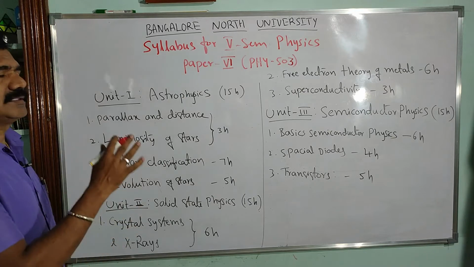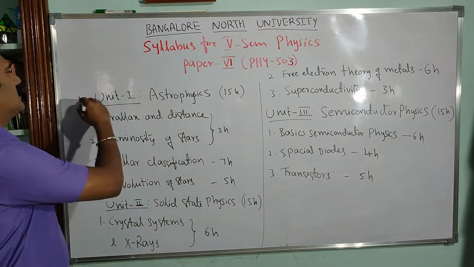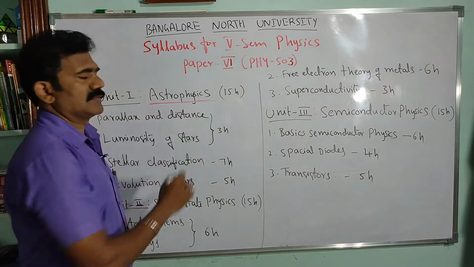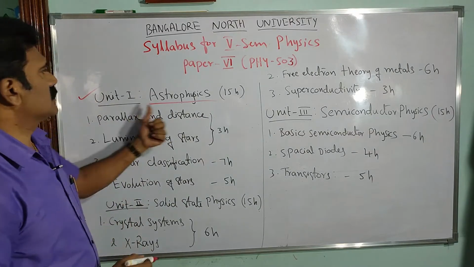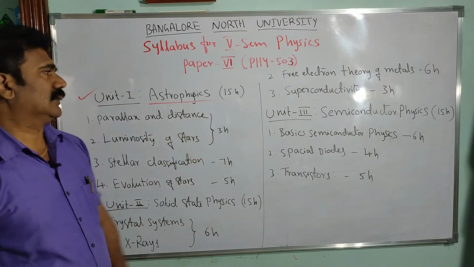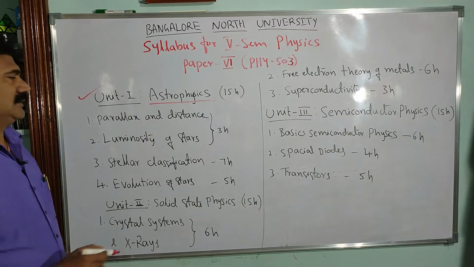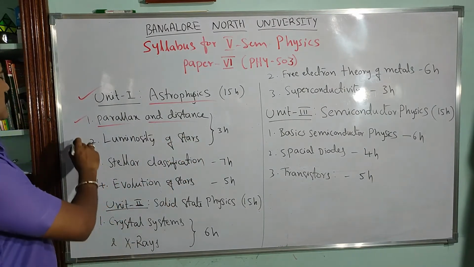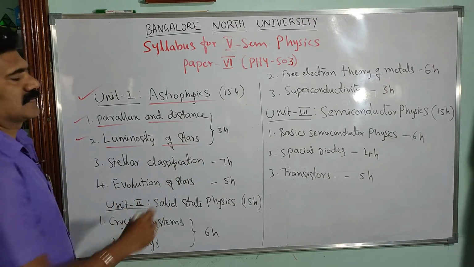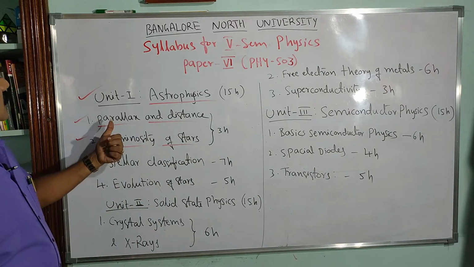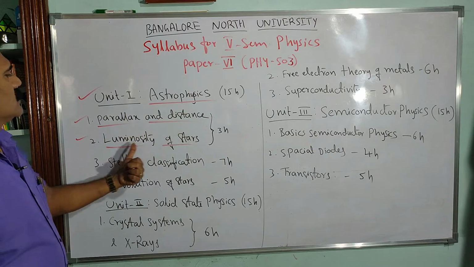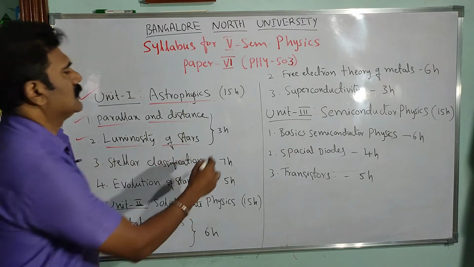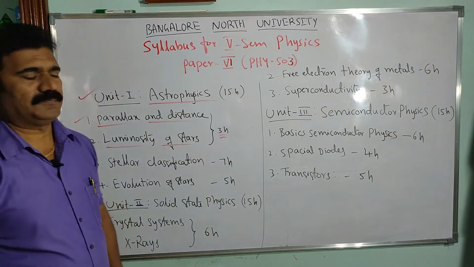Again we have 3 units in it. The first unit is astrophysics, for 15 hours portion. We'll come across 4 chapters in it. The first chapter is parallax and distance. The second chapter is luminosity of stars. Parallax and distance and luminosity of stars put together is for only 3 hours portion.